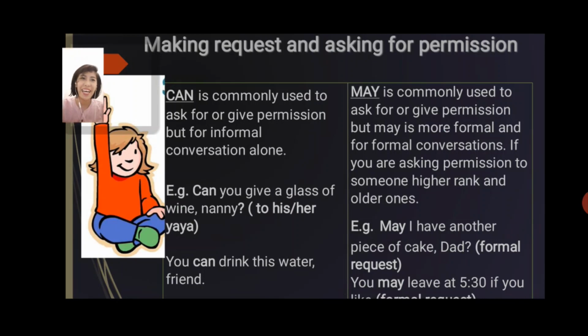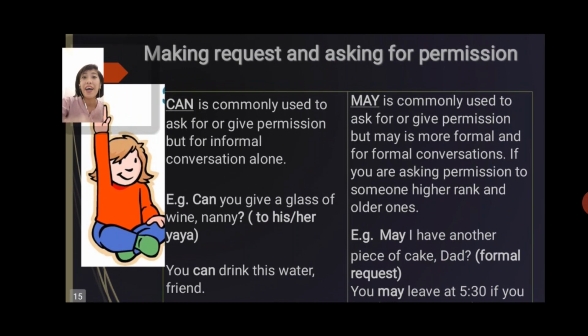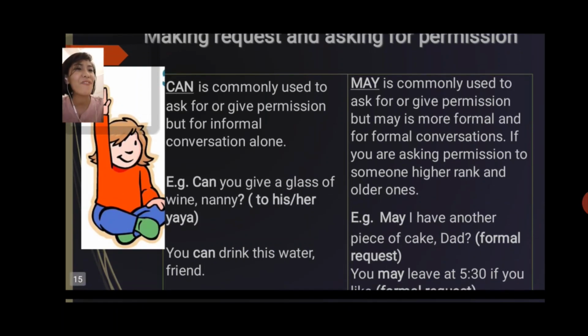Why are you saying that? It's because your teacher is older than you and you are giving high respect to your teacher. That's why you are saying may instead of can. Do you get it? Like the other example, "May I have another piece of cake, Dad?" It's a formal request because he or she is asking his or her father.